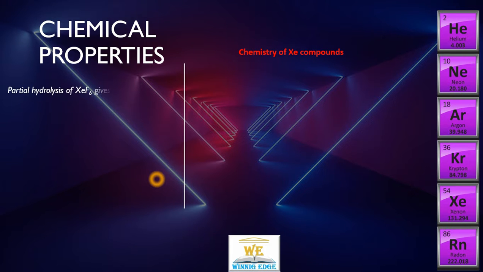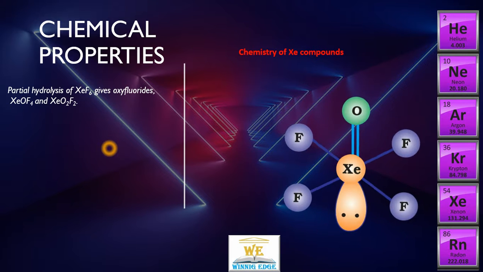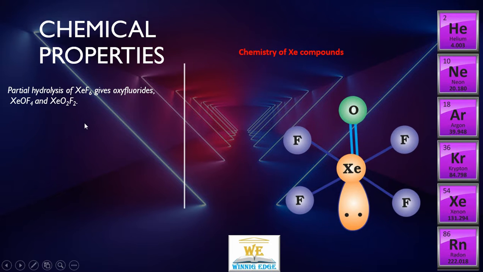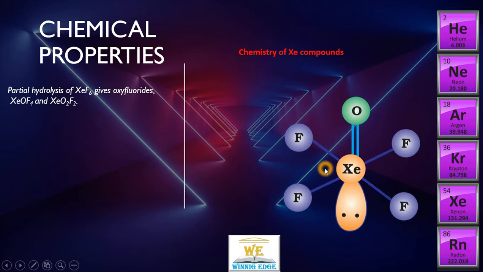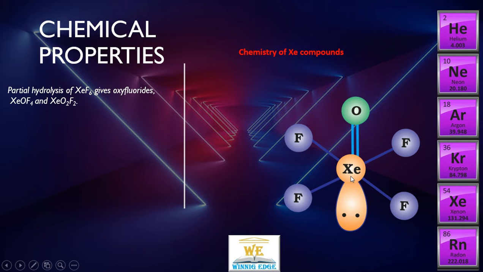Further, partial hydrolysis of xenon hexafluoride gives us an oxyfluoride, xenon oxytetrafluoride, and xenon difluoride. The shape is close to octahedral, in which the equatorial positions are occupied by 4 fluoro groups, one axial position is occupied by oxygen, and the other by the lone pair.